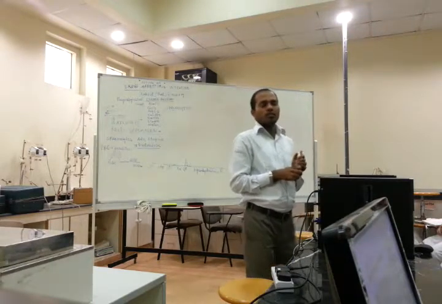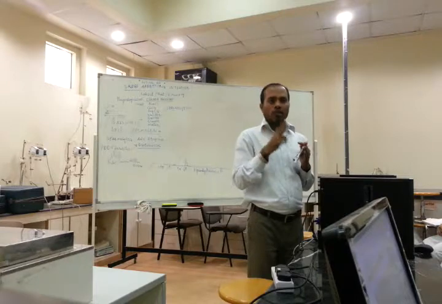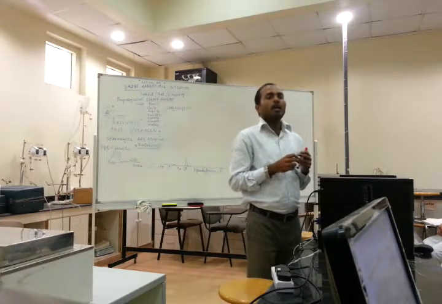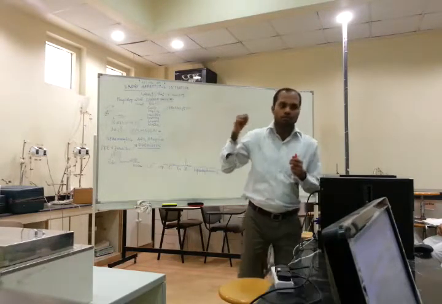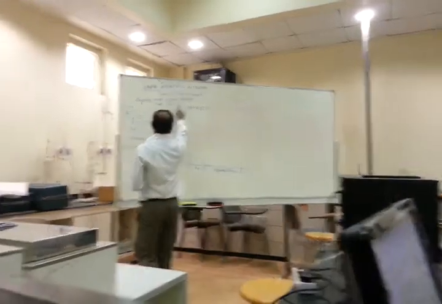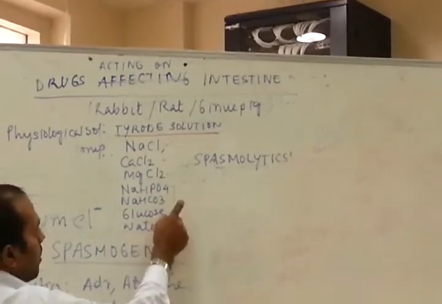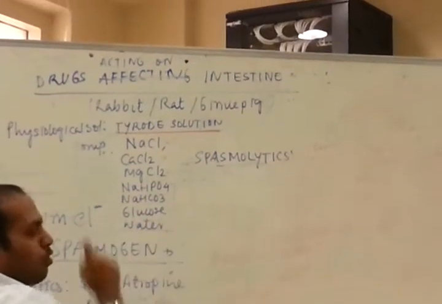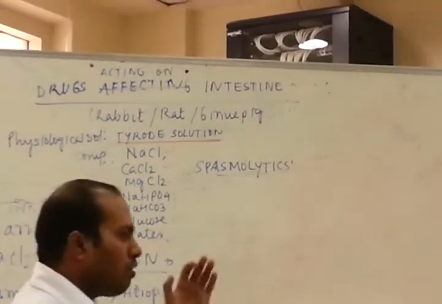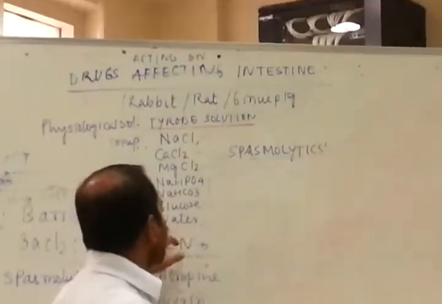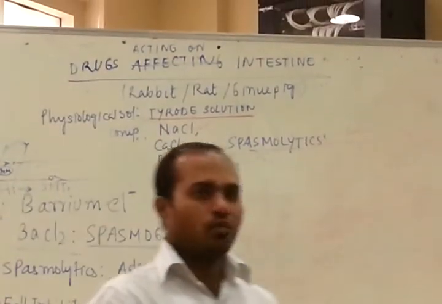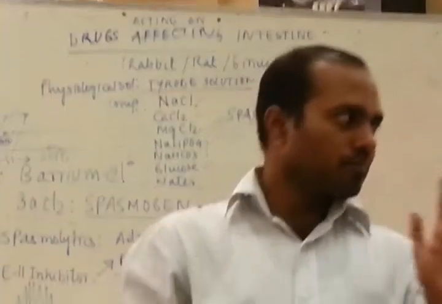Two buffering agents: sodium hydrogen carbonate, that is sodium bicarbonate, and sodium hydrogen phosphate. And one is glucose, that is for energy. All are dissolved in water, quantity sufficient.